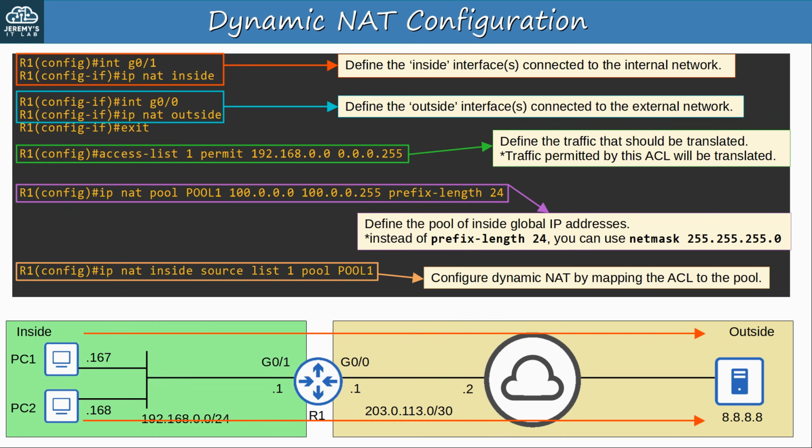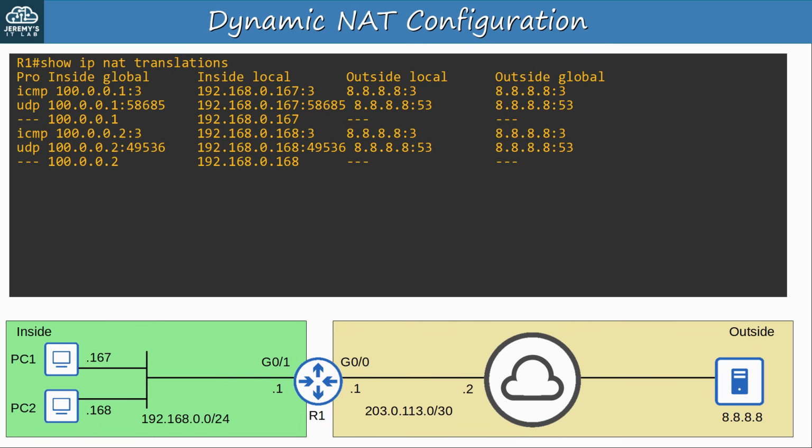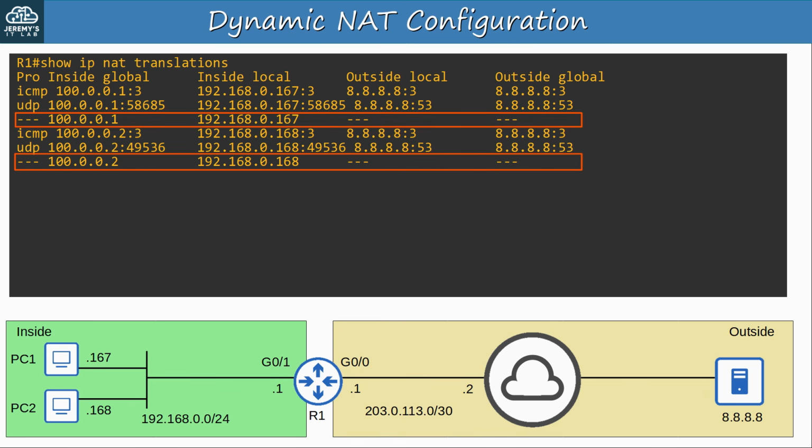So, with the configurations complete, I sent some traffic from PC1 and PC2 to 8.8.8.8. Let's check out R1's translation table. So here's R1's table after sending pings as well as DNS traffic to the server at 8.8.8.8. Notice there are 3 entries for each mapping. 3 for 192.168.0.167 to 100.0.0.1, and 3 for 192.168.0.168 to 100.0.0.2. When the router dynamically creates the inside local to inside global mappings, these entries are created.